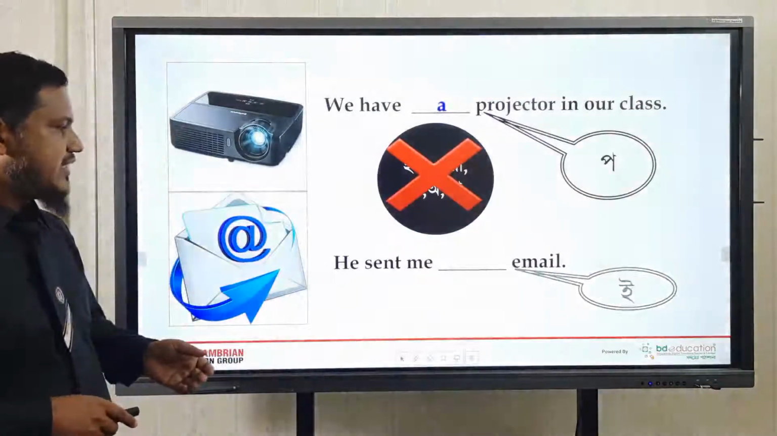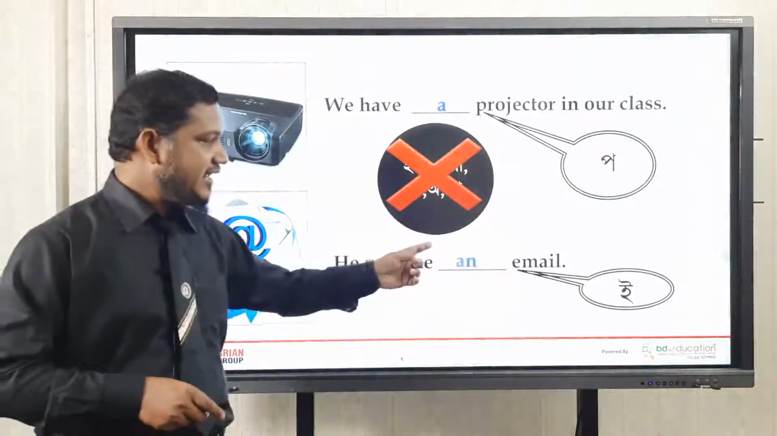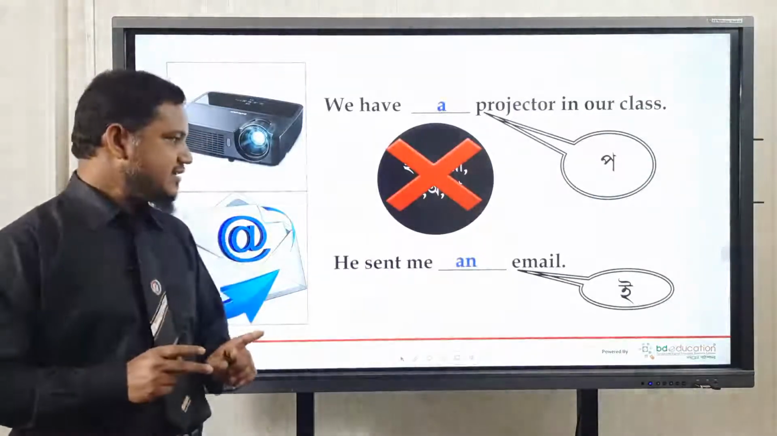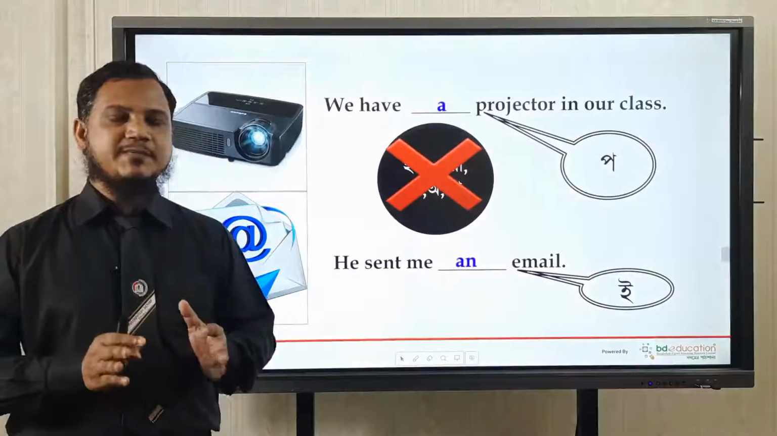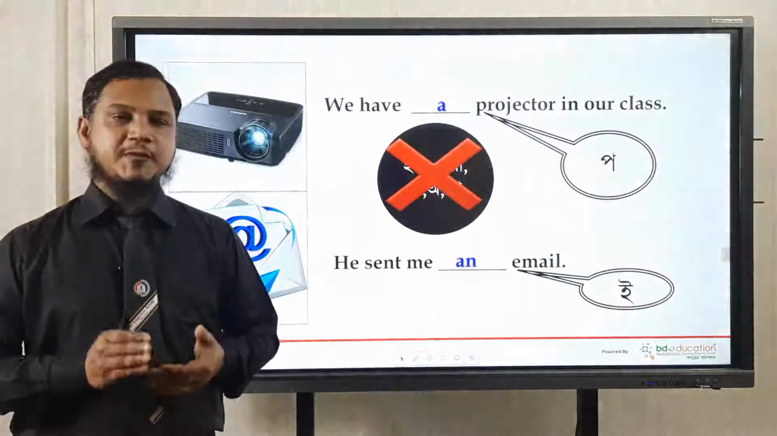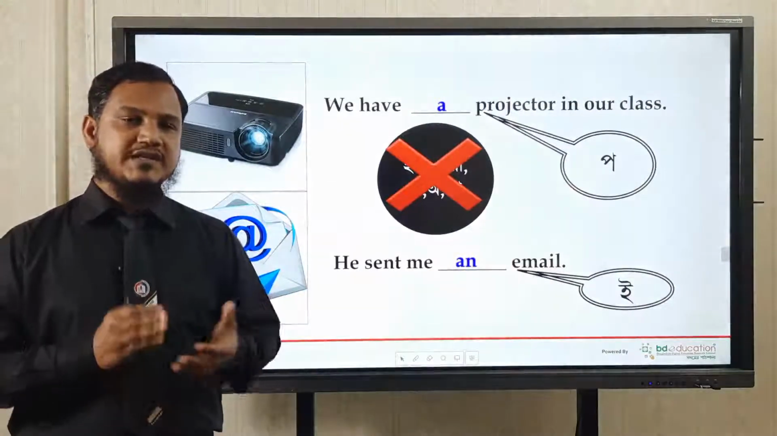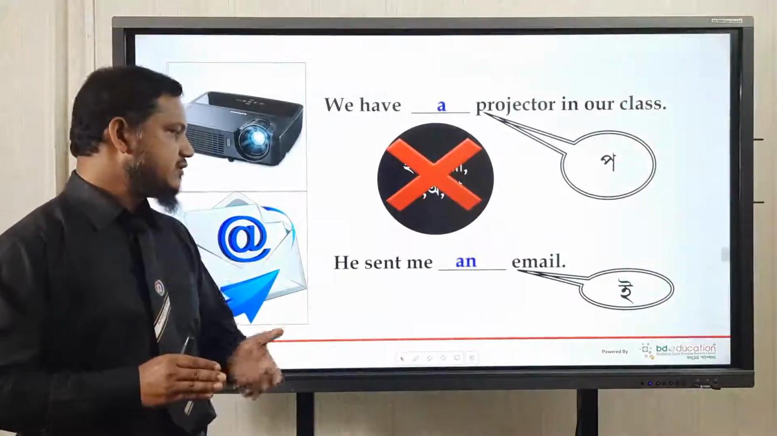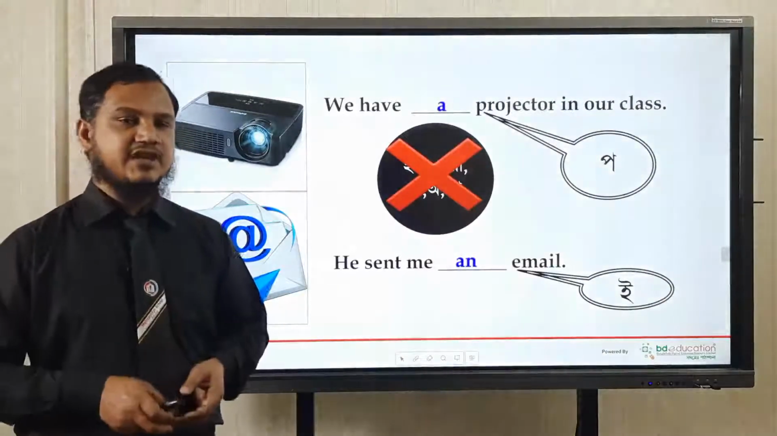He sent me what? He sent me an email. So an email. E is the letter, and look at this, this is a vowel, and it is also using the vowel pronunciation. So if you find any vowel letter and the pronunciation remains the same, then you must use an before the sound. I think I have made myself clear to you.